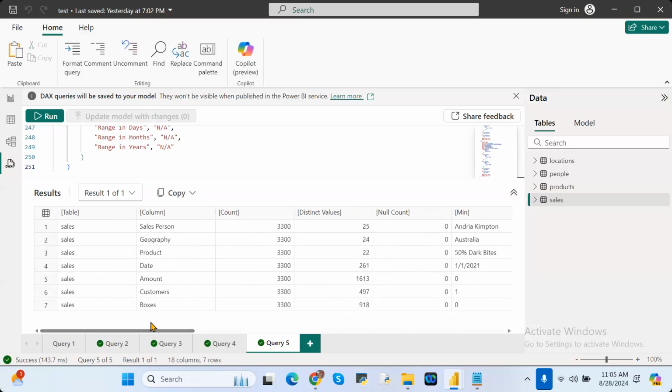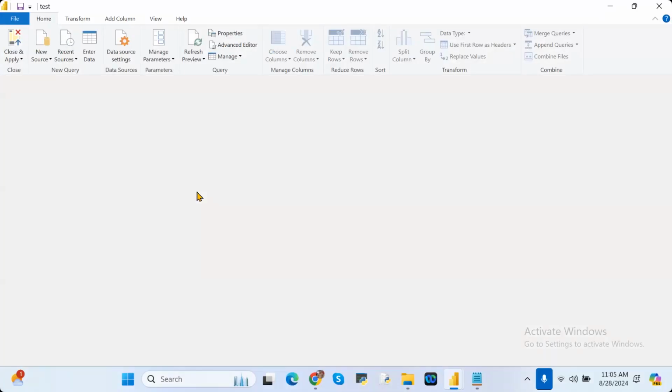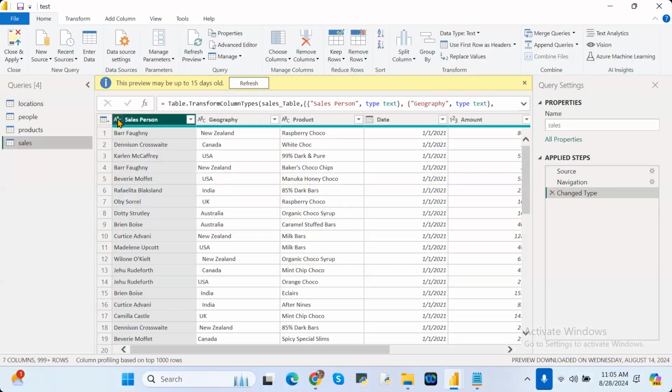In the table, what columns are there? I want to see at a time, understand clearly. But where can I see the data types at once? I will tell you. See here. If you want to see like that, then go to Transform data for the sales related data set. See here, this is the sales, right? Here itself it is there.